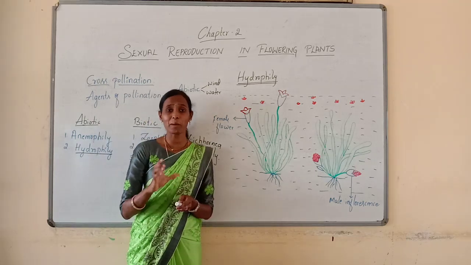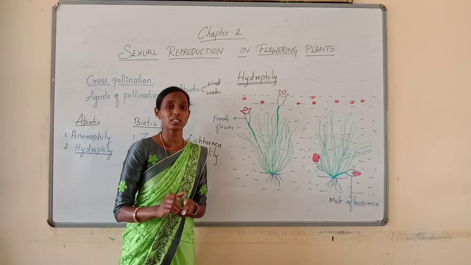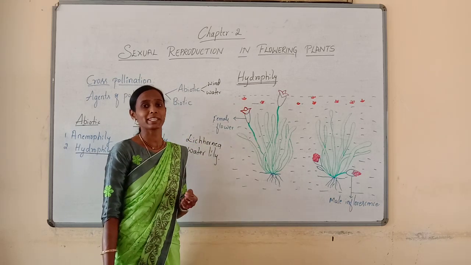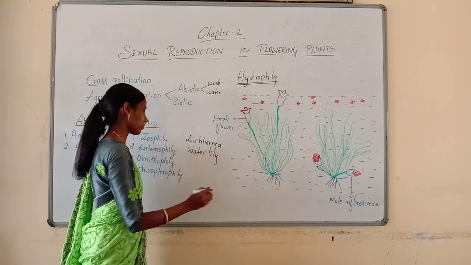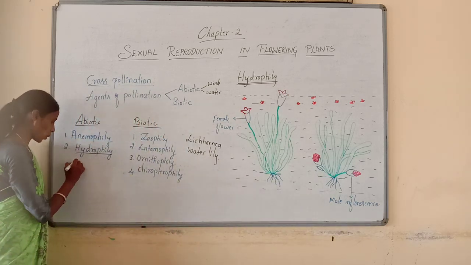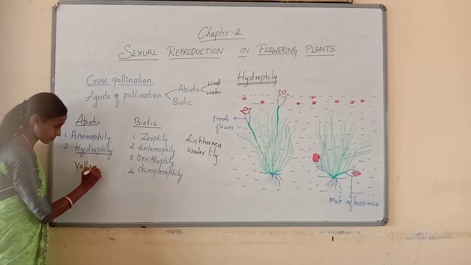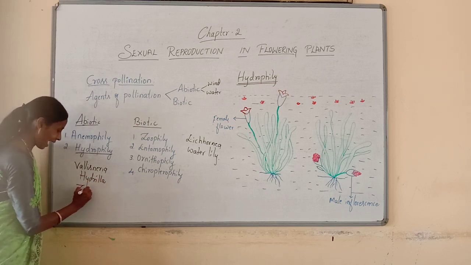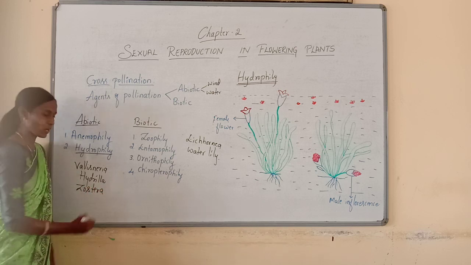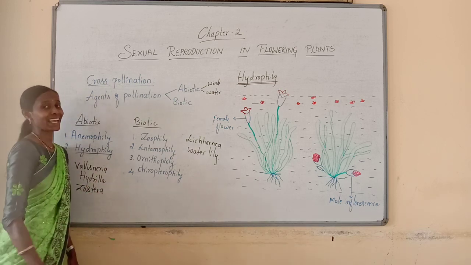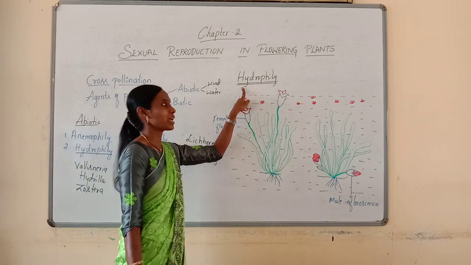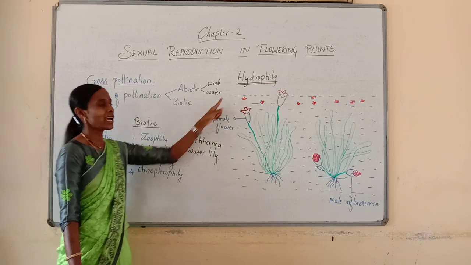Only some aquatic plants use water as a medium for pollination. Then which are the examples pollinated by water? Let us take a few examples. Examples include Vallisneria, Hydrilla, and Zostera, which is commonly called seagrass. These are examples which are mainly pollinated by the agency of water. That's why we are studying these examples under hydrophily.